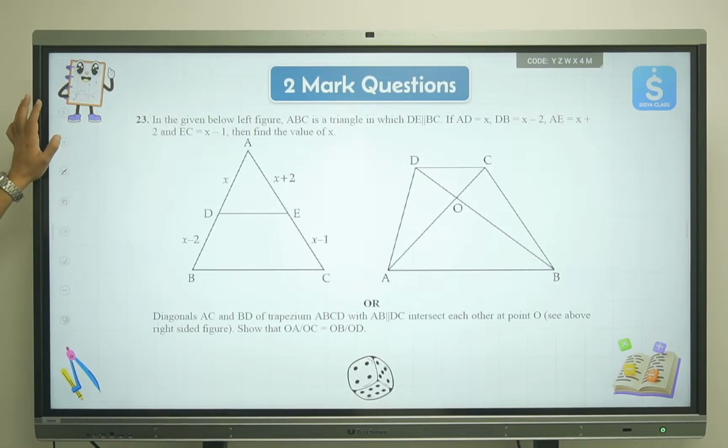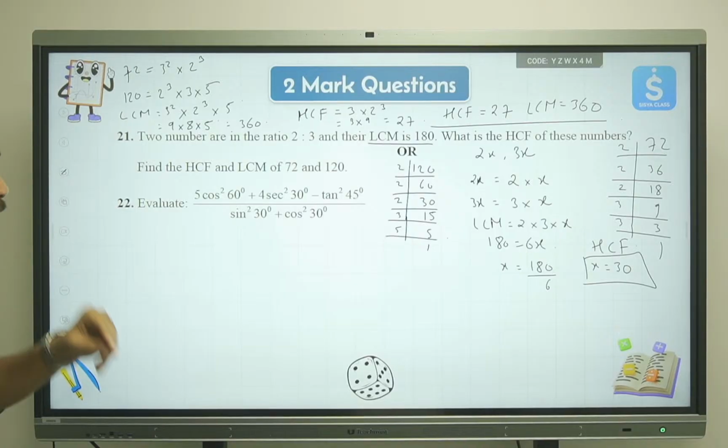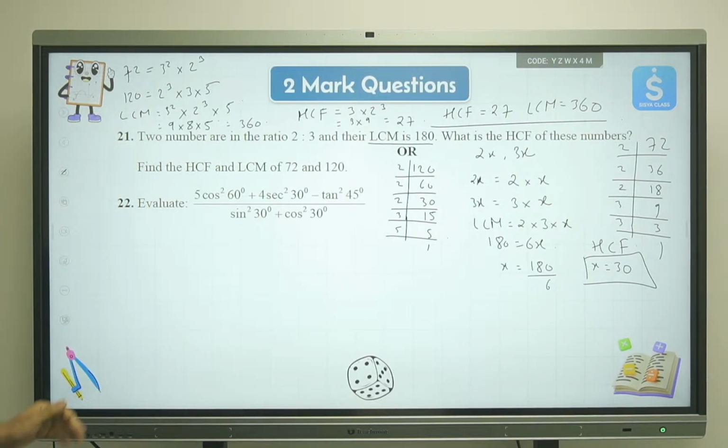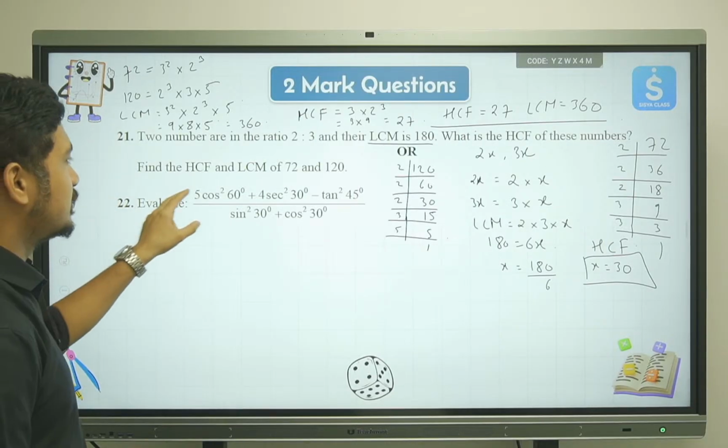Fine. Moving ahead. We don't have any empty slide over here, but let's make it over here only. So the next thing that we are supposed to solve is to evaluate this expression.